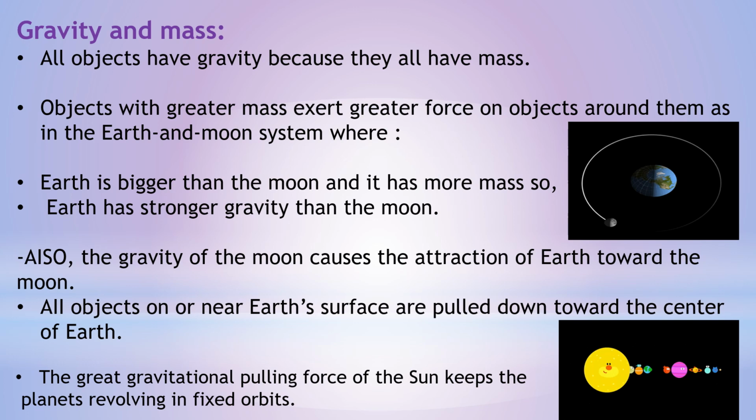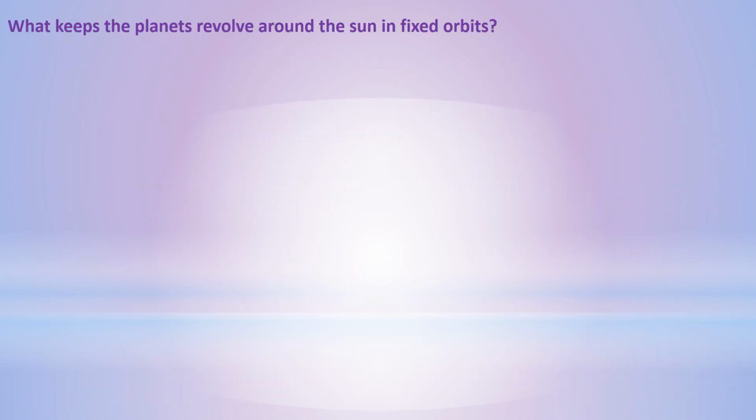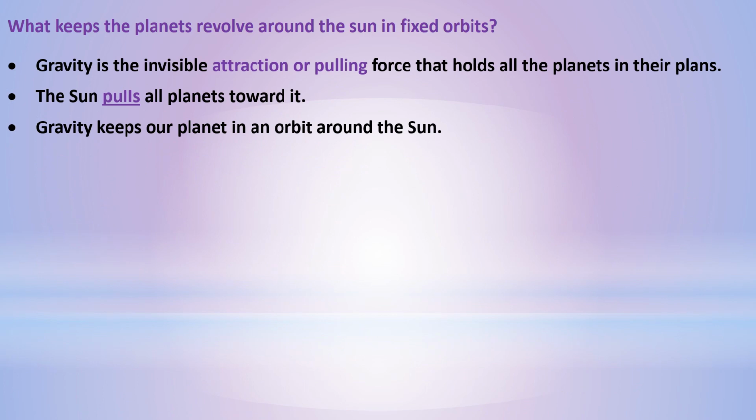The Sun has the biggest mass in the solar system, so it has the biggest gravitational force. The great gravitational force of the Sun keeps planets revolving in their orbits. What keeps planets revolving around the Sun? Gravity. As we said, gravity is the invisible attraction or pulling force that holds all planets in their orbits. The Sun pulls all planets toward it. Gravity keeps our planet in an orbit around the Sun.